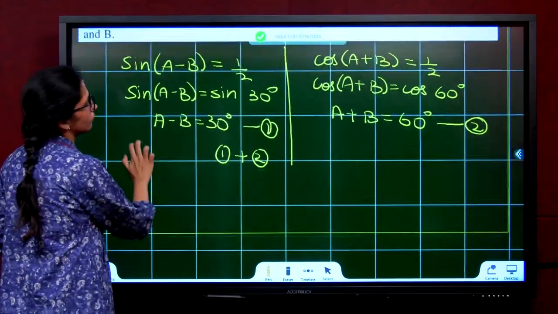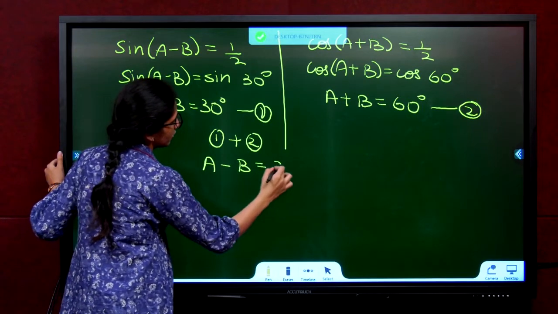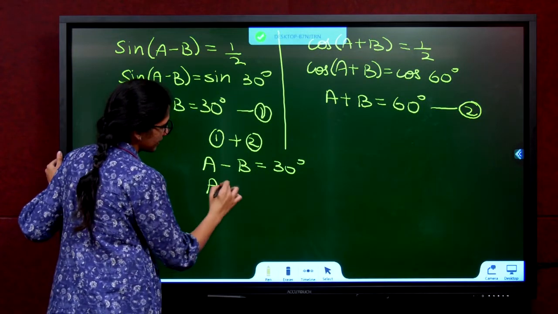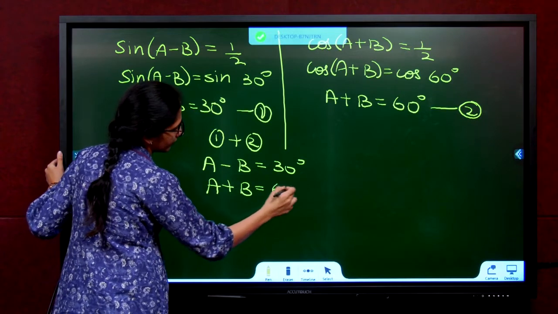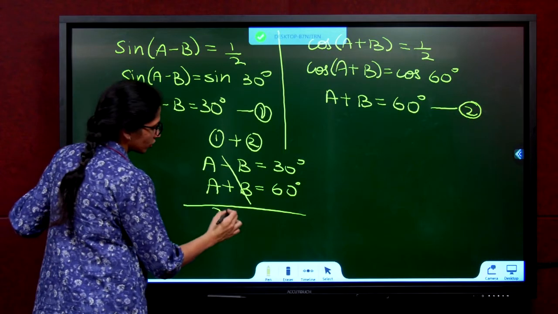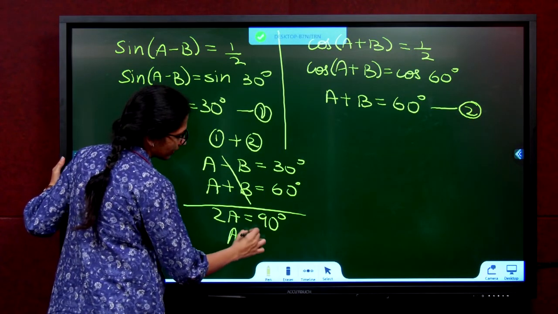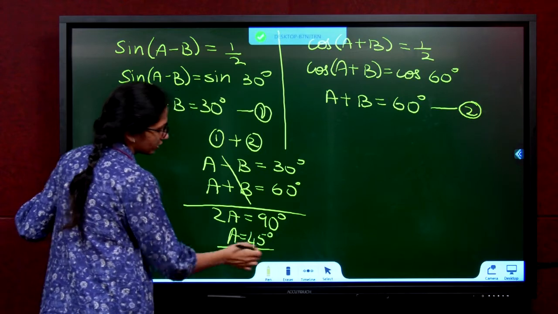What happens now? A minus B is equal to 30 degree. A plus B is equal to 60 degree. Add it. Minus B plus B cancels. 2A is equal to 90 degree. A is equal to 90 by 2, which is nothing but 45 degree.